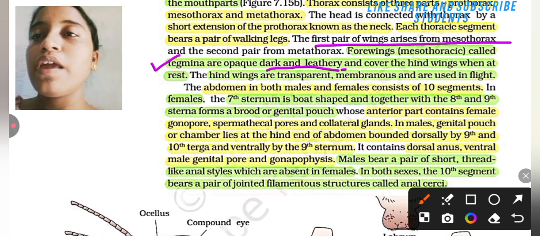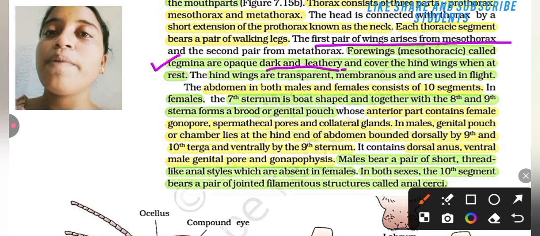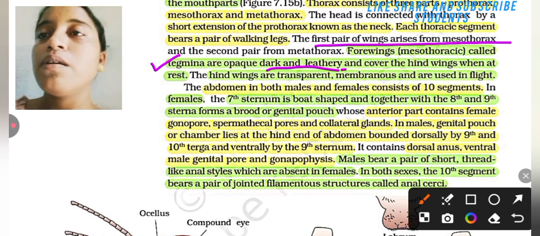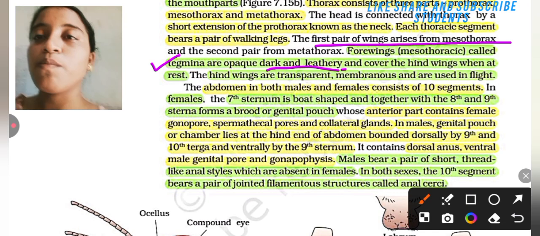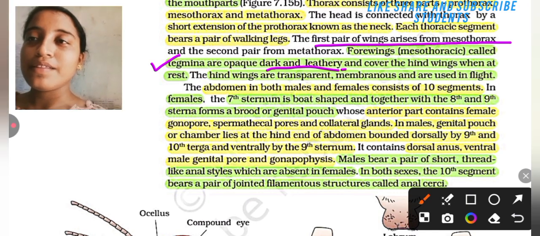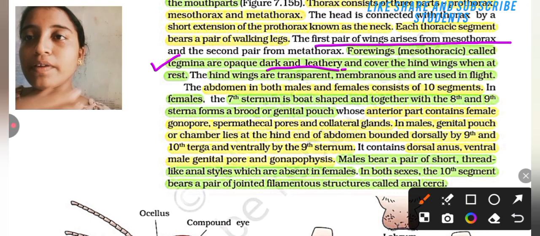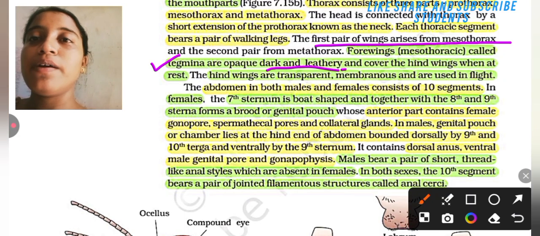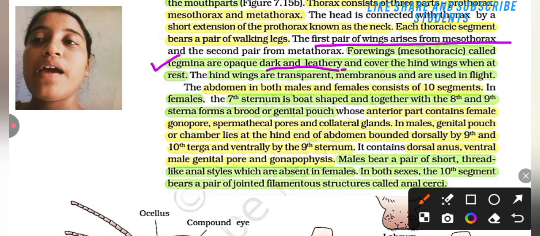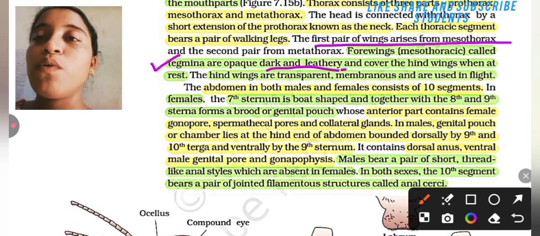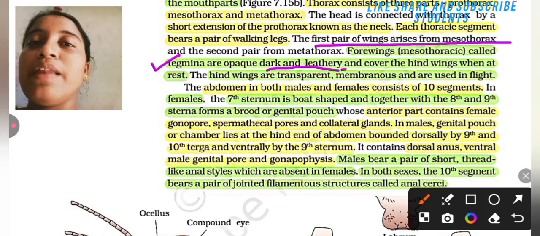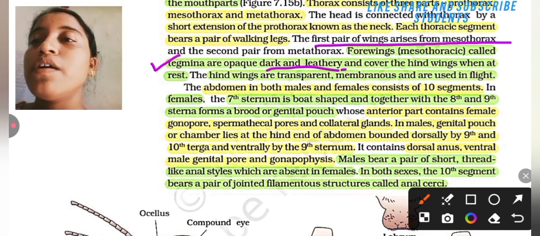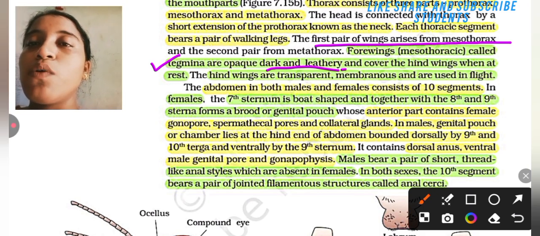The abdomen in both male and female consists of 10 segments. In female, the seventh segment sternum is boat shaped, and together with the eighth and ninth sterna forms a broad genital pouch whose anterior part contains the female gonopore, spermathecal pore, and collateral gland.